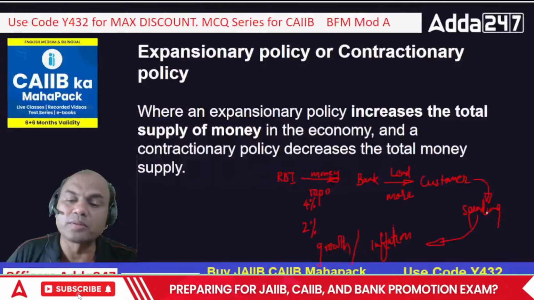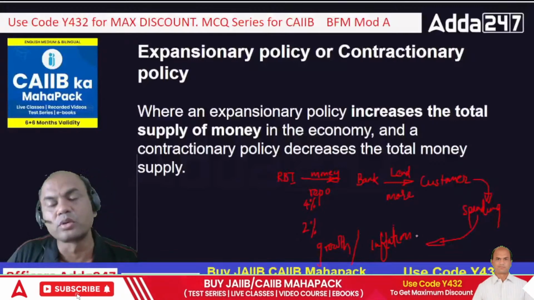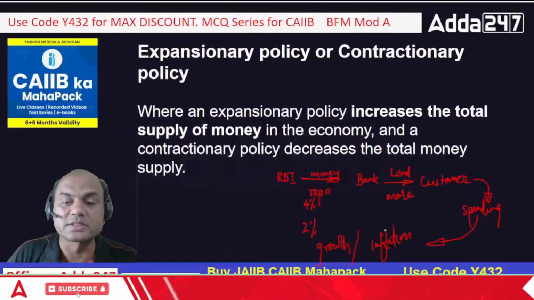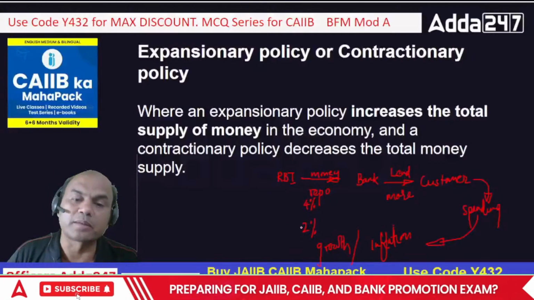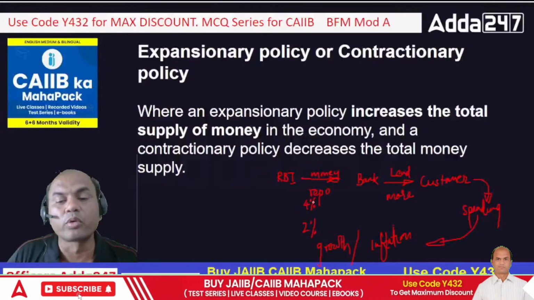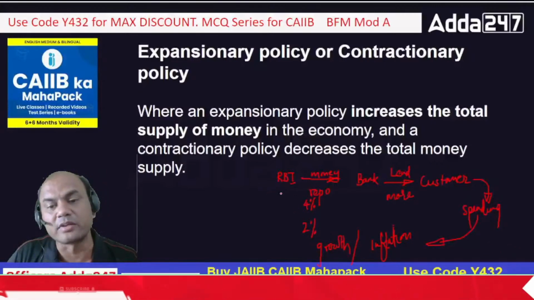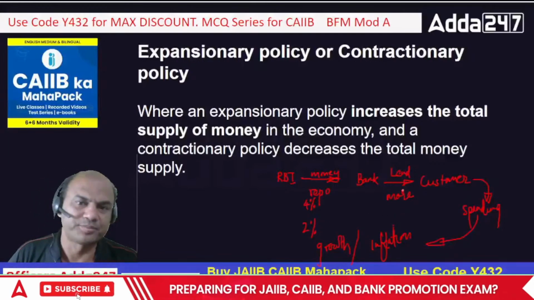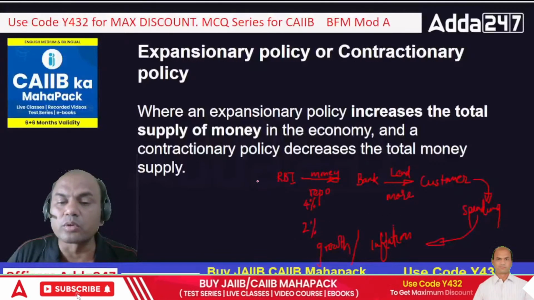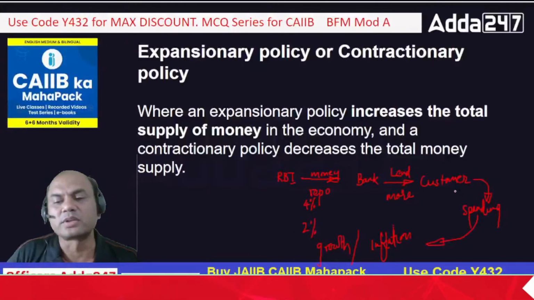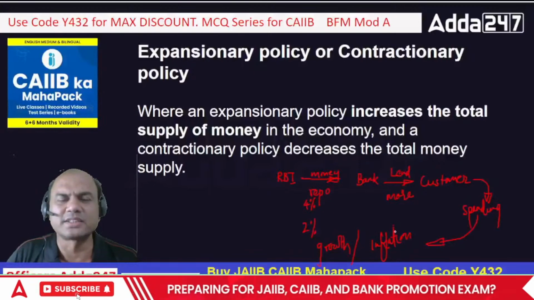So if there is no one buying anything, there is no growth. So what will RBI do in that case? If there is no growth as such, then RBI will decrease the repo rate. That's called expansionary policy. When it moves from 4 to 6, it's called contractionary. When it moves from 4 to 2, it's called expansionary. It's that simple. Everything is controlled over here. RBI lends to banks, banks lend to customers, customers spend, and all these things go on.